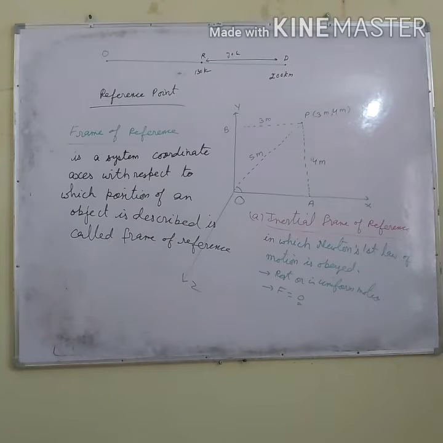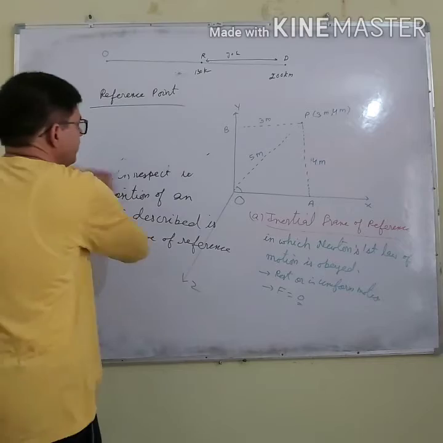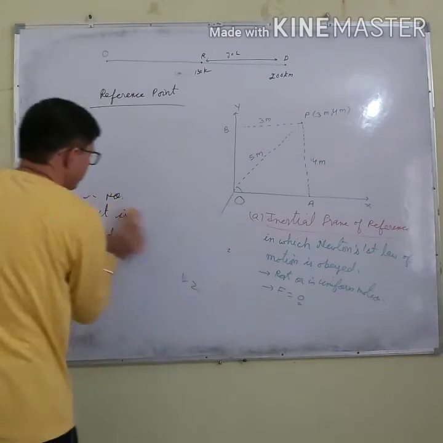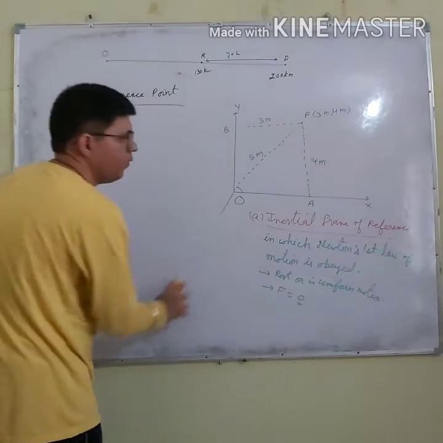Now let us say non-inertial frame of reference. What is the meaning of non-inertial frame of reference?